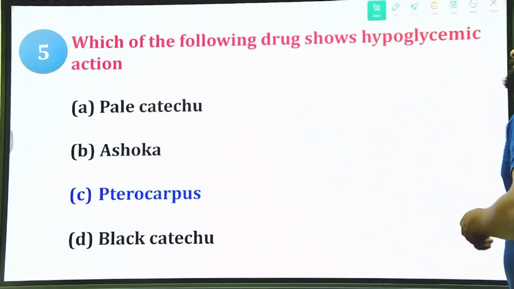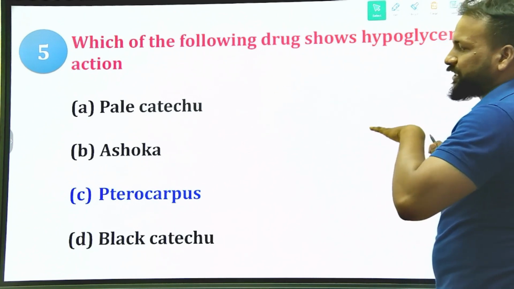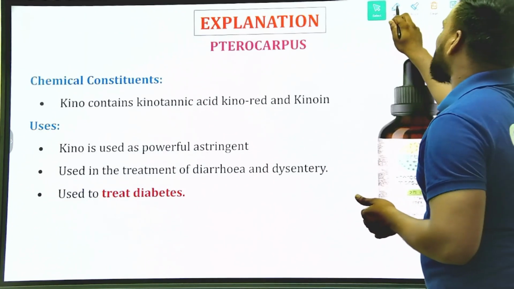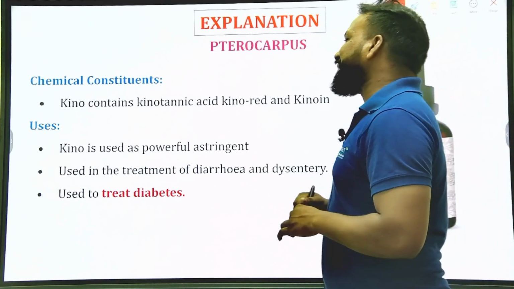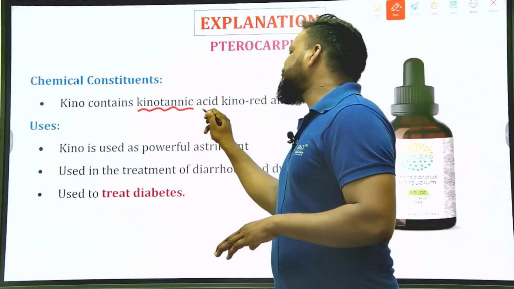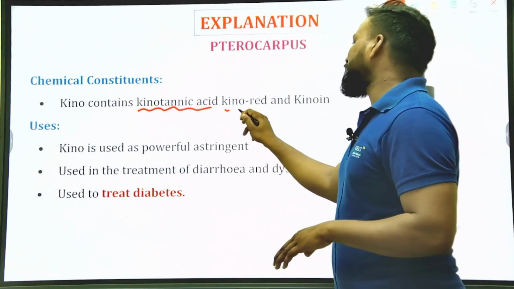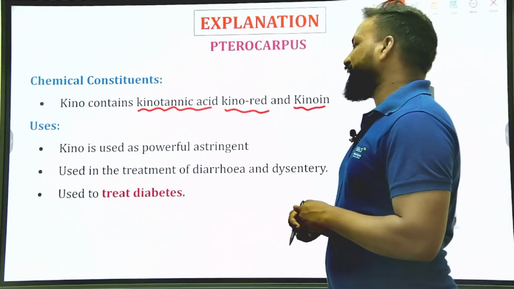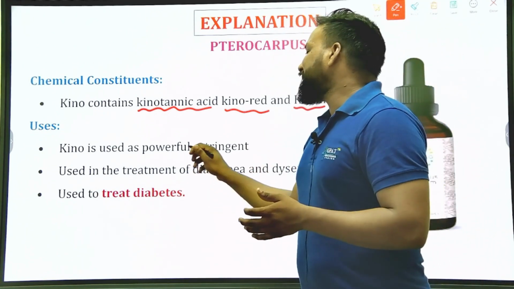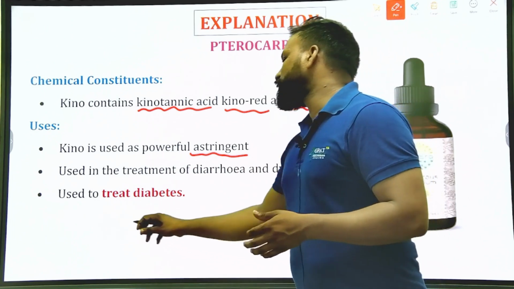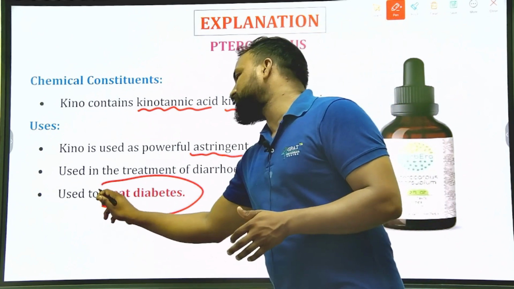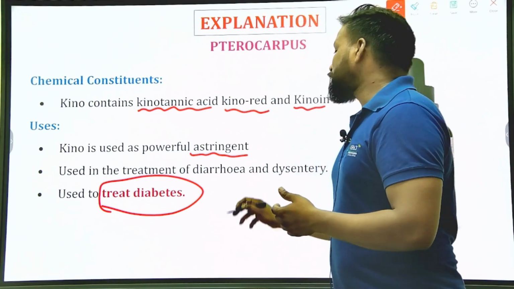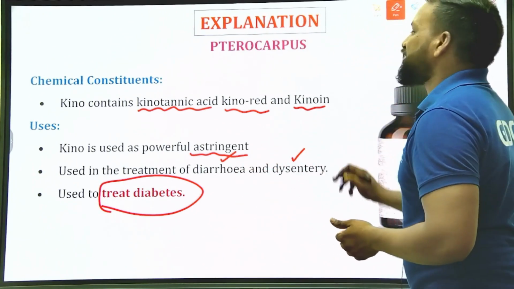Yes, Pterocarpus is an anti-diabetic drug. You can see Pterocarpus marsupium contains quinotannic acid, and kinoin and kino red. It has other uses too, like being a powerful astringent, but it is mostly used in the treatment of diabetes, and like Ipecacuanha, it is used in the treatment of diarrhea as well as dysentery.